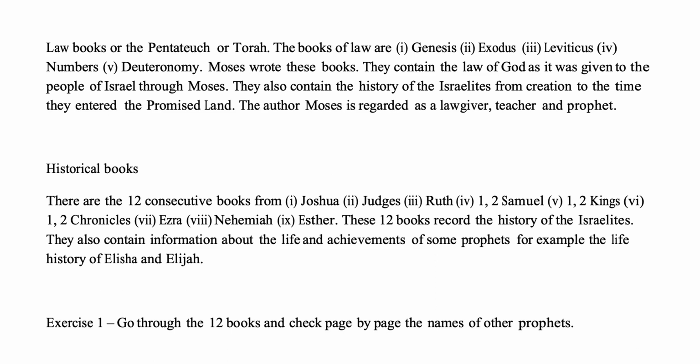Law books or the Pentateuch or Torah. The books of law are: 1. Genesis, 2. Exodus, 3. Leviticus, 4. Numbers, 5. Deuteronomy. Moses wrote these books.